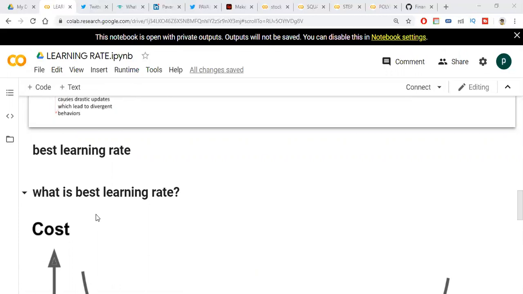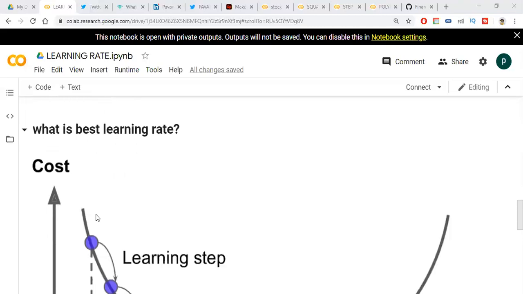It is not a small value and not a bigger value. The value of a good learning rate will be in the range between the small learning rate and the big learning rate, in the middle of these two.